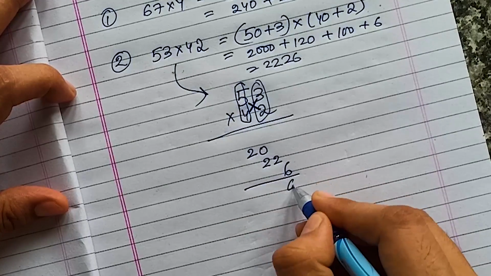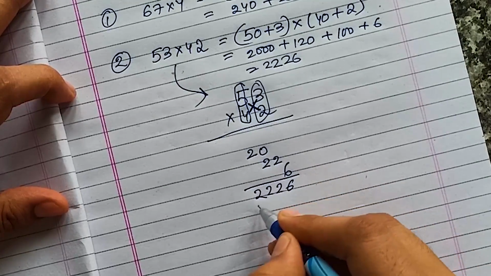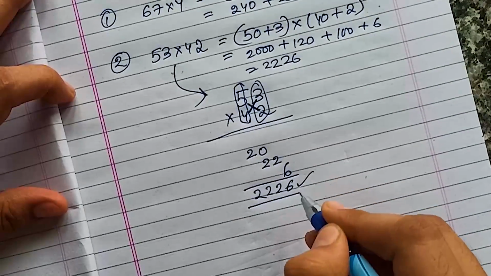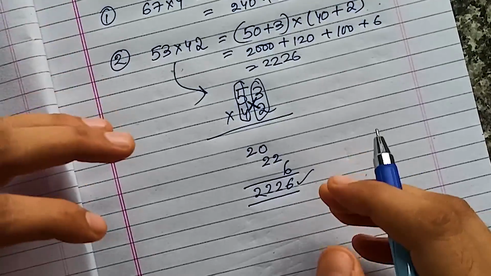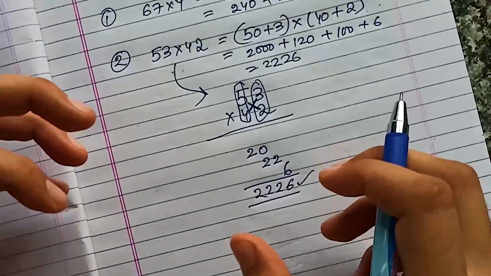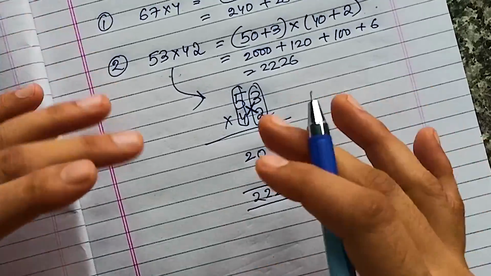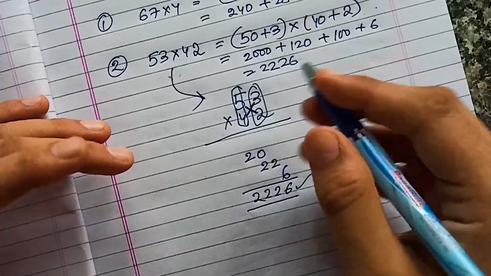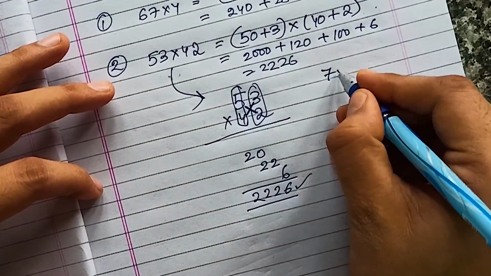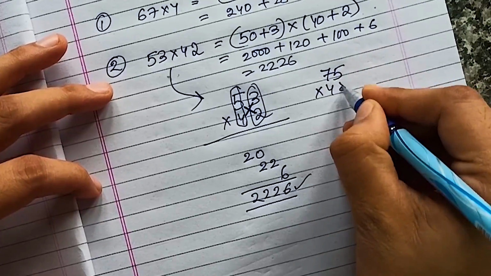Now you just add it, 6 2 2 2. So 2 2 2 6. Easily you got the answer. Just imagine how we could easily get the answer to this multiplication of two-digit numbers. So let's try something different. For example, let's try 75 into 48.